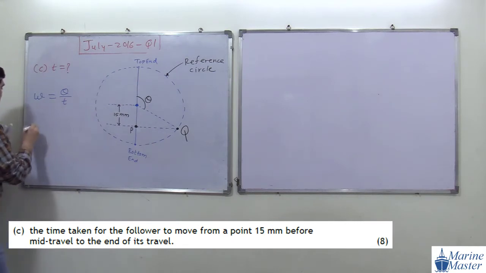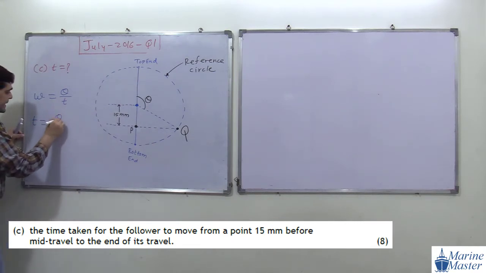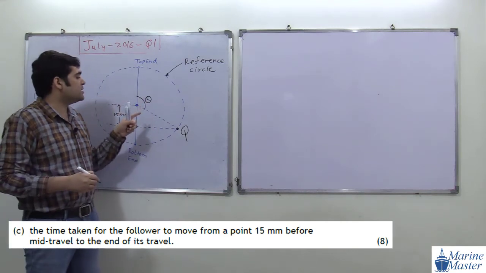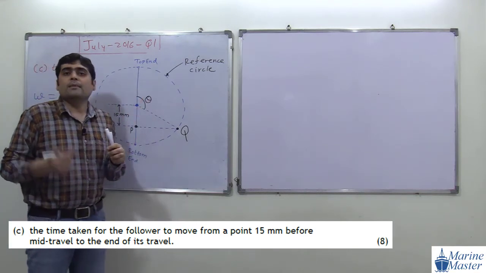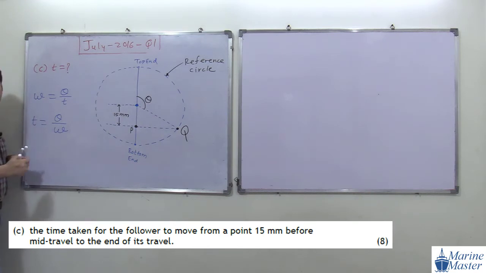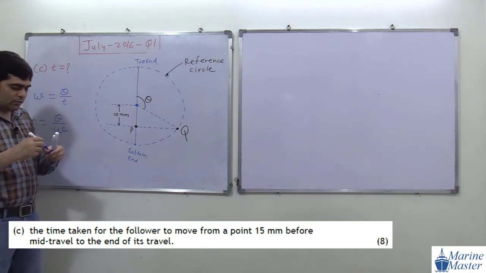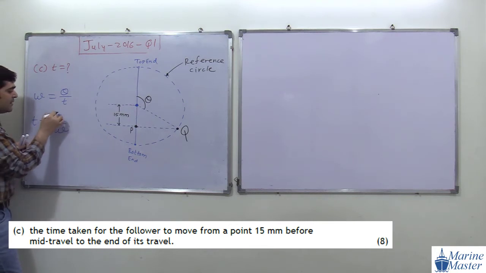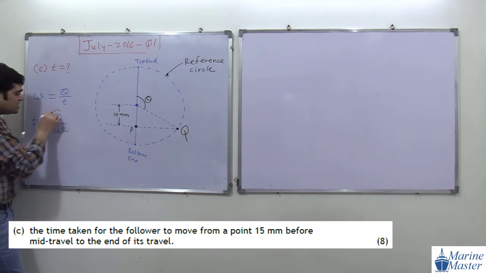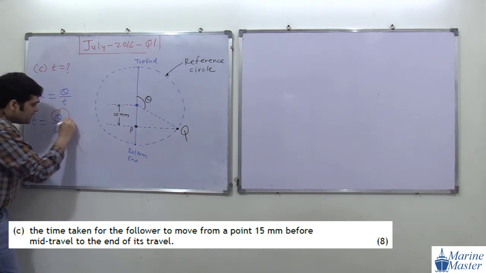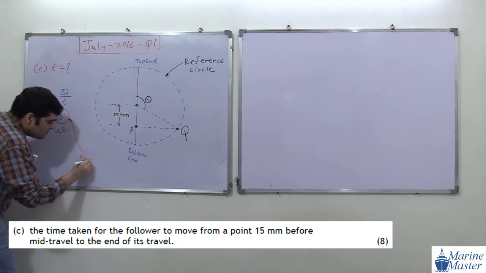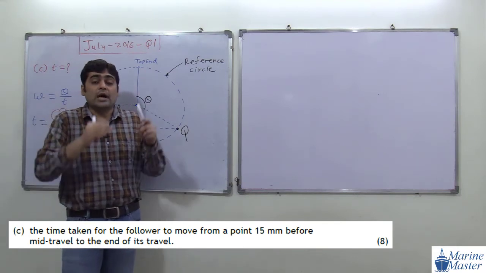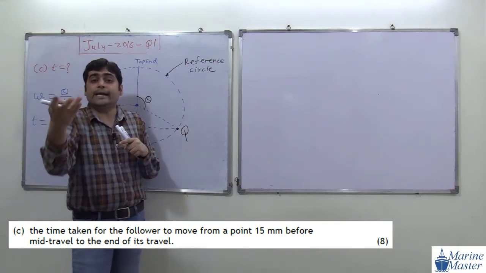So time is equal to what? Theta by omega. So if we calculate this omega and this theta, then theta by omega will become what? Time. And remember, in this relation, this theta must be in radian. Always remember, in this relation, theta must be in radian.